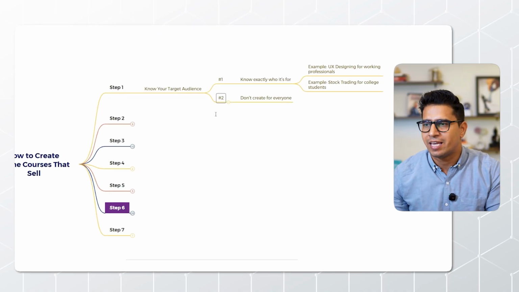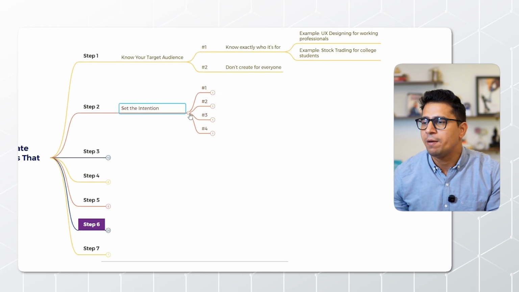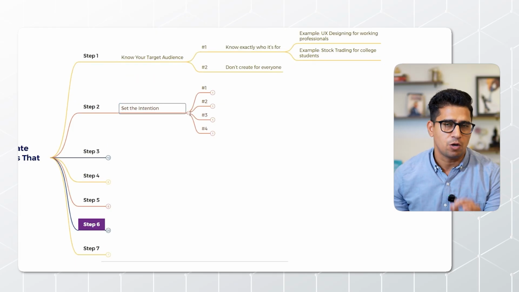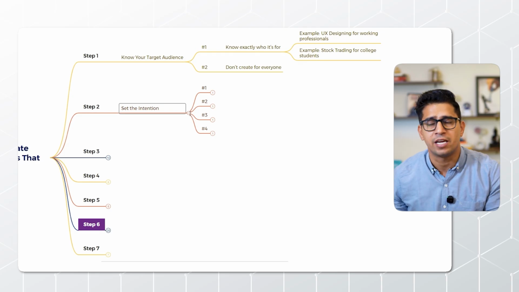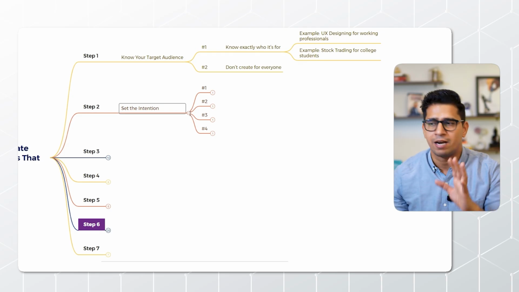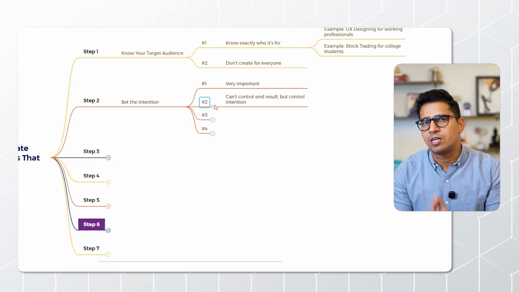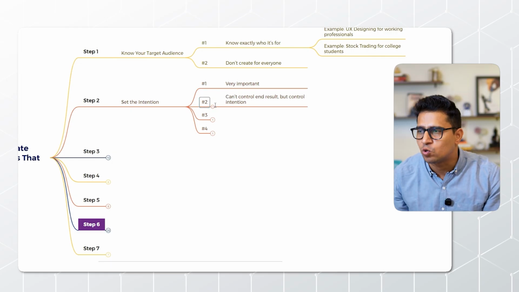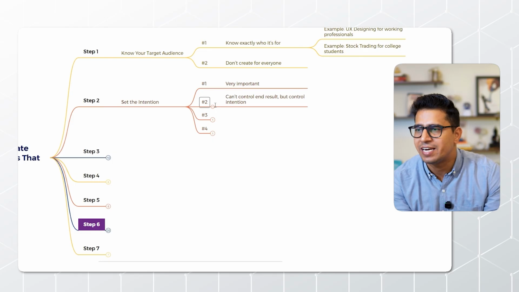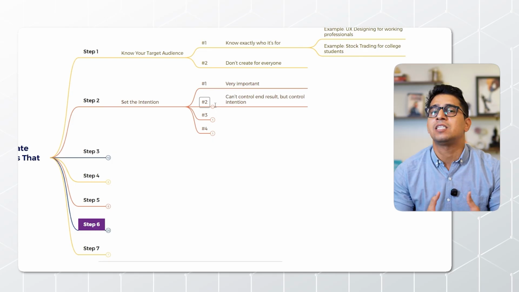Now move to the second step, which is setting up the intention. What do I mean by that? On this journey of creating an online course, it is really important that you set up the intention first. Why is it important? Because you cannot control the end result. The end result could be anything, but you can control what you are creating and with what intention you are creating it. This is something that is in our control.